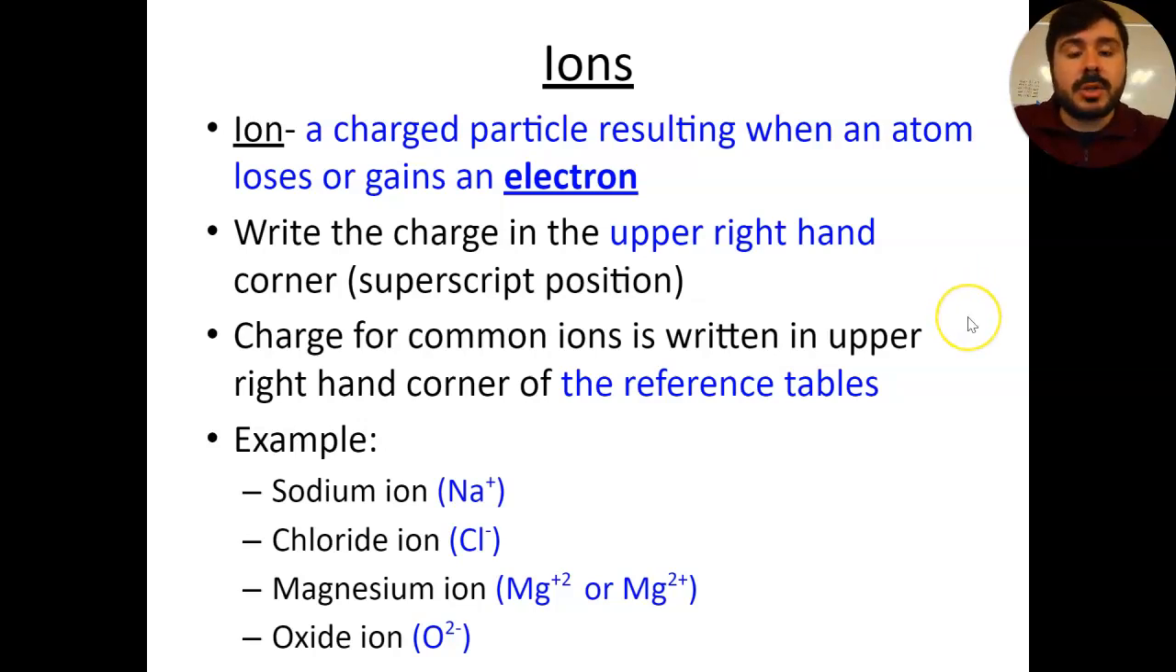The common charges are written in the upper right-hand corner of the periodic table, on the reference table as well. And here are some examples of them. So the sodium ion is Na+, chloride is going to be Cl-, etc.